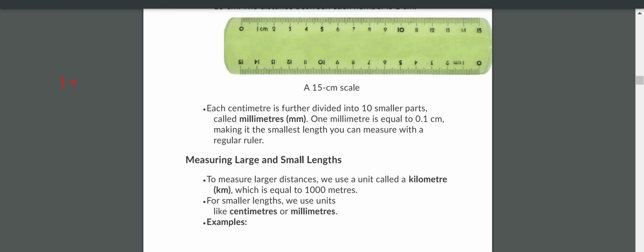So we divided 1 centimeter into how many parts? 10 equal parts. Then each equal part we call 1 millimeter. This 1 millimeter we call 1 by 10th of a centimeter. Can I say like this? Okay, 1 centimeter is divided into how many parts? 10 equal parts. Then each equal part we call 1 millimeter. 1 millimeter is nothing but the 1/10 of a centimeter.